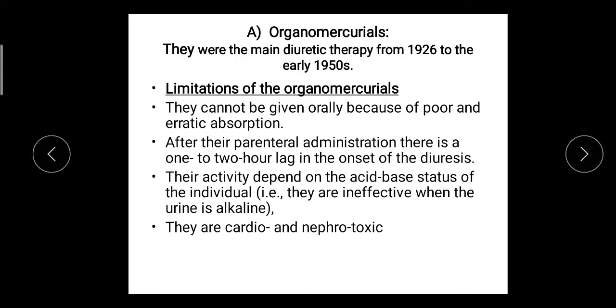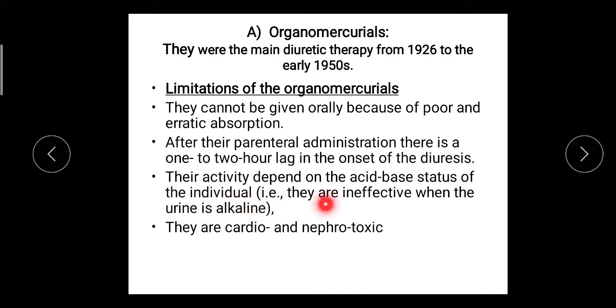So they are given through parenteral administration, but there is a 1 to 2 hour lag in the onset of diuresis. Means the onset of action to produce the diuretic action requires 1 to 2 hours. Their activity depends upon the acid base status of the patient.